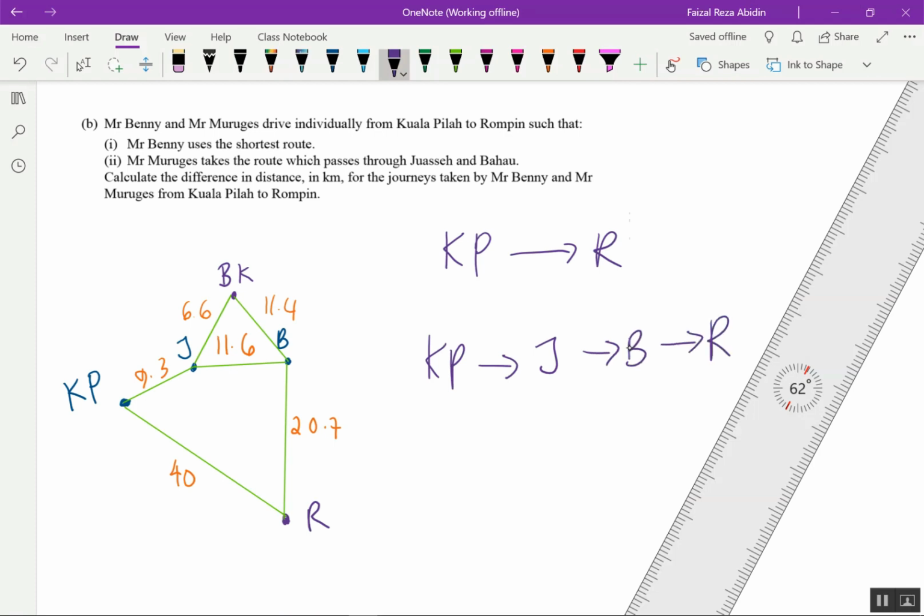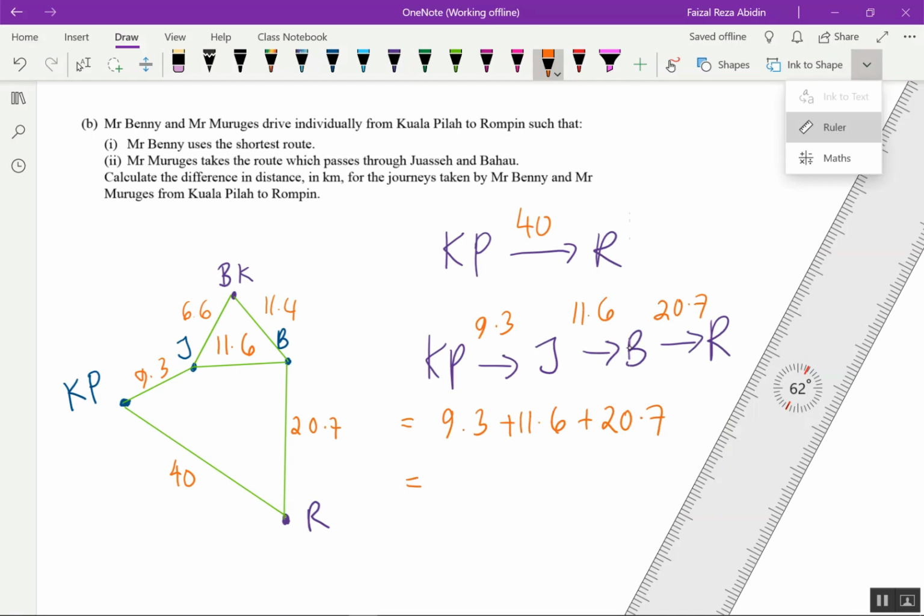Okay, calculate. First of all, Kuala Pilah to Rompin over here is 40 km. KP to J is 9.3. J to B is 11.6. B to R is 20.7. So I have to sum all the distances here.